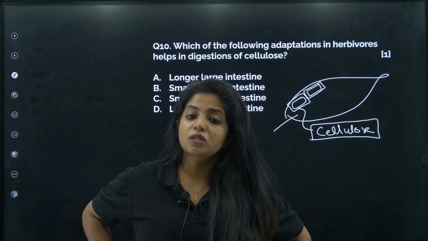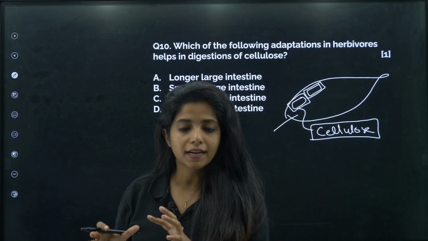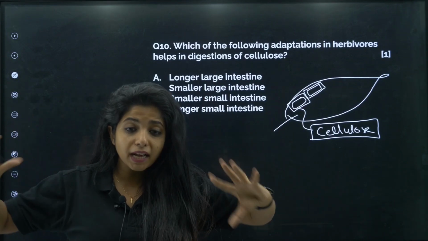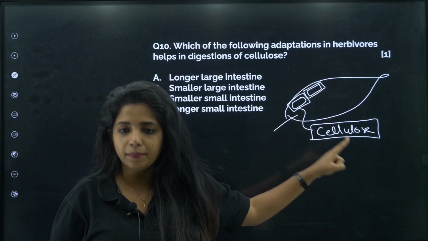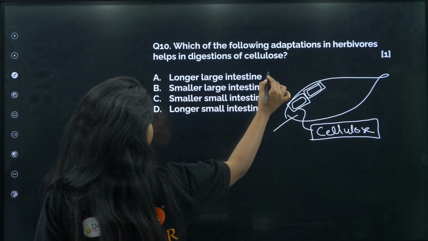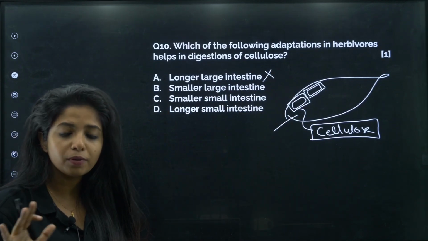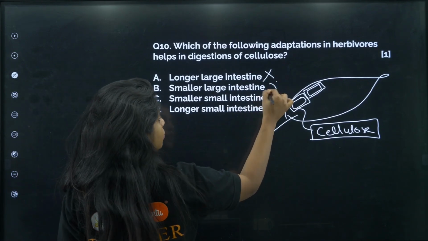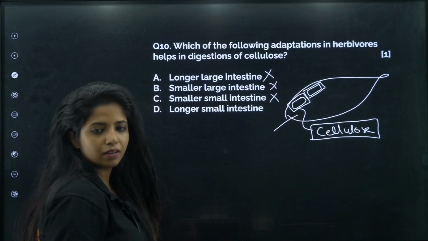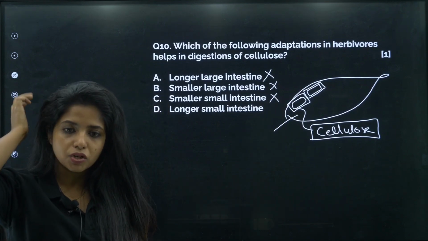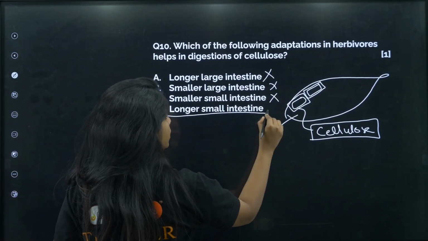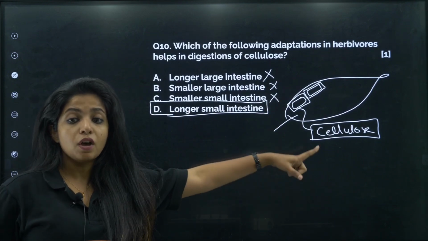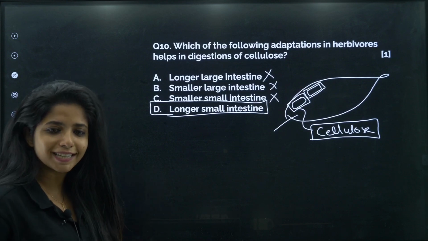So, this process is basically done in the small intestine of the herbivores, and they have really long small intestines such that maximum breakdown of cellulose can be taking place. Okay, so I'll say longer large intestine, no. In large intestine, there is no breakdown of big things. There is only absorption of water. Okay, smaller large intestine, no. Smaller small intestine, that means there is only very less time to break down things, right? No. Longer small intestine, this becomes the correct answer. If it is longer, you have lots and lots of time for breakdown of cellulose. This is the correct answer.